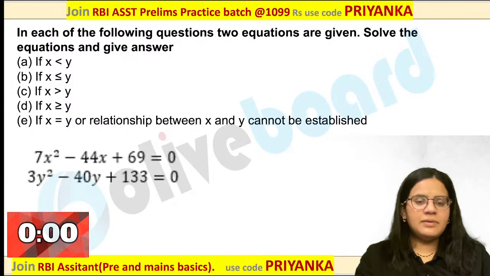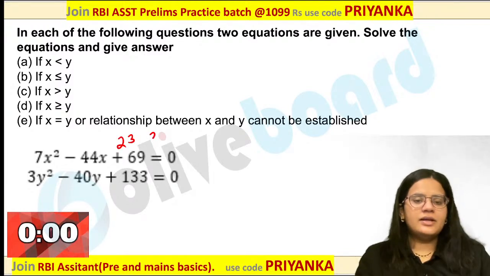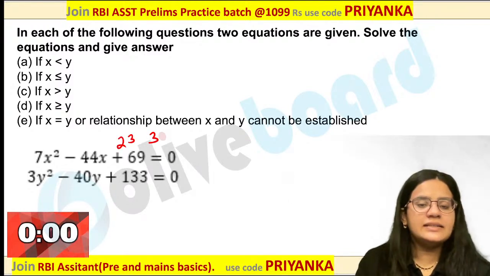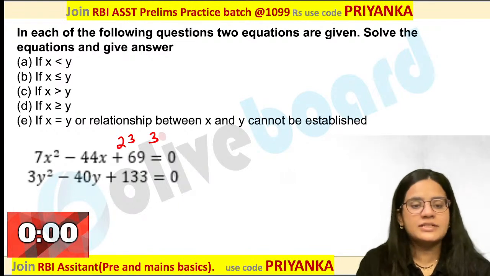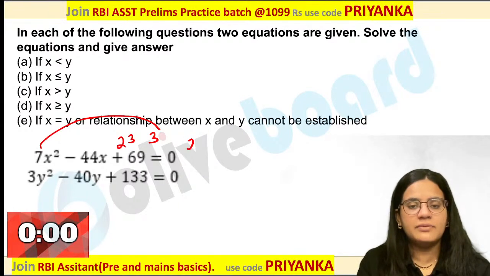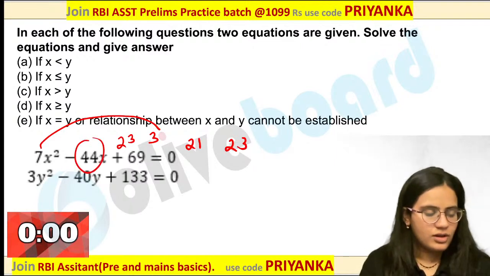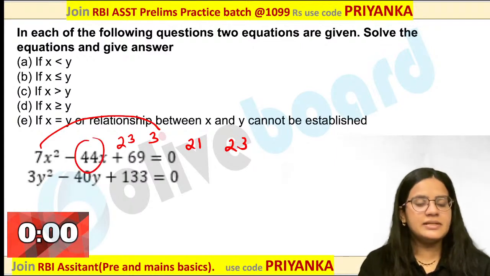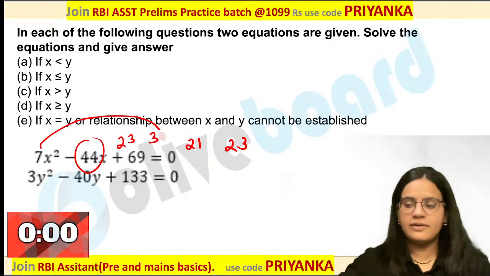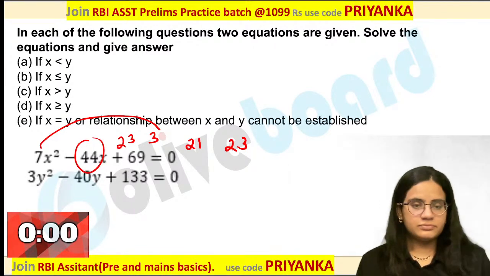So this is nothing but 23 threes are. Can you figure out the roots? 23 threes are. So you have to take a combination. 7 threes are 21, 23 will be the roots over here, which will give me a sum of 44. Are you getting it? Which will give me a sum of 44 over here. Everybody is getting this one?